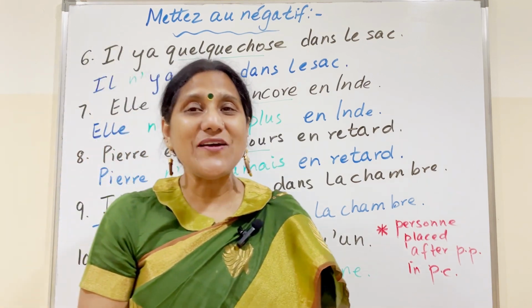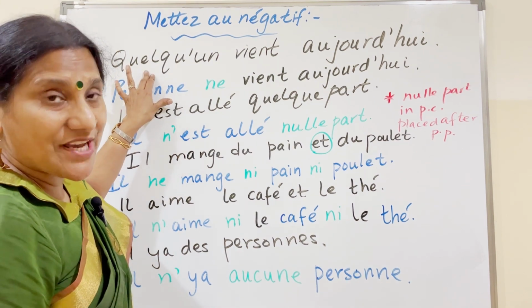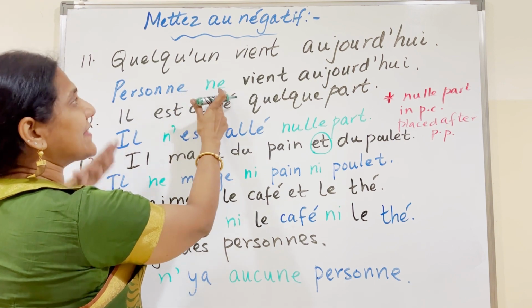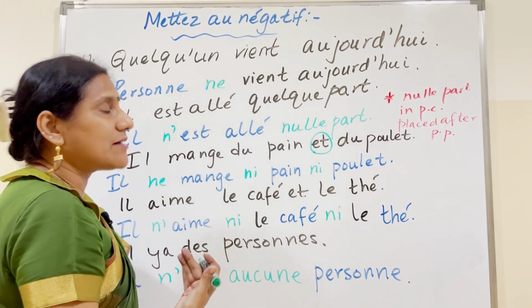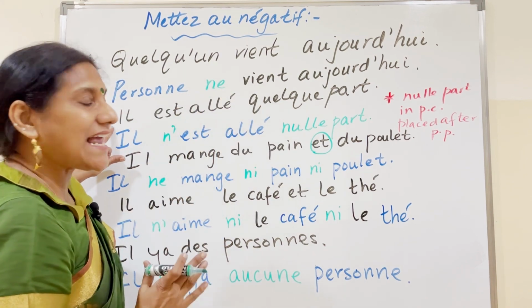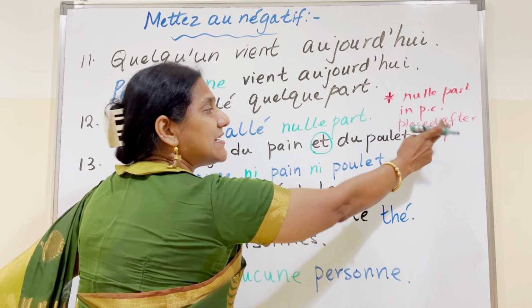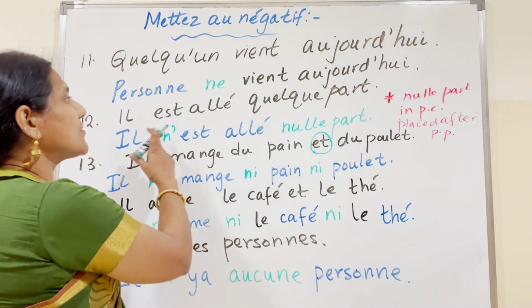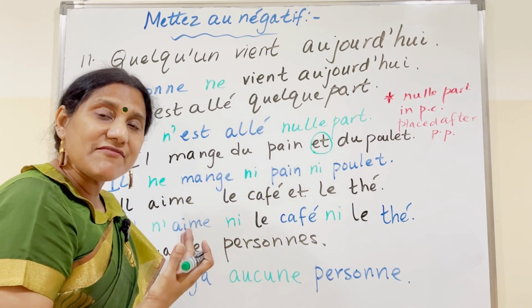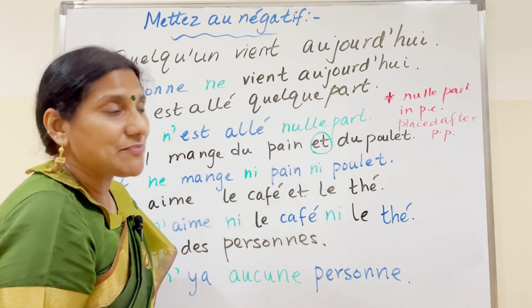Let's look at some more examples. When quelqu'un is in the position of subject, then when we change it to negative, we have to put personne first and then ne. So, quelqu'un vient aujourd'hui, someone is coming today, becomes nobody is coming today. So, personne ne vient aujourd'hui. Il est allé quelque part. When we have quelque part in passé composé, nulle part is placed after the past participle. So, il est allé quelque part becomes il n'est allé nulle part. So, remember, in passé composé, personne and nulle part are placed after the past participle.